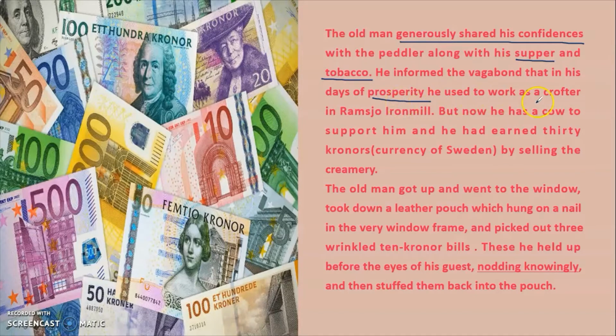he used to work as a crofter. A crofter is a man who tills the land and works as a gardener or a farmer. He used to work as a crofter in Ramjo iron mills. But now, as he had grown old and could not work hard, he had a cow to support him. And he had earned 30 kronors. Kronor is the currency of Sweden. So he had earned 30 kronors last month by selling the creamery, the milk products of the cow.